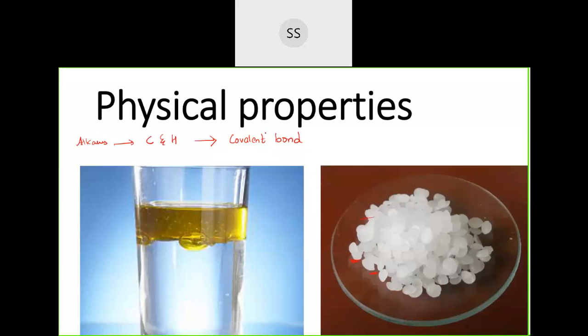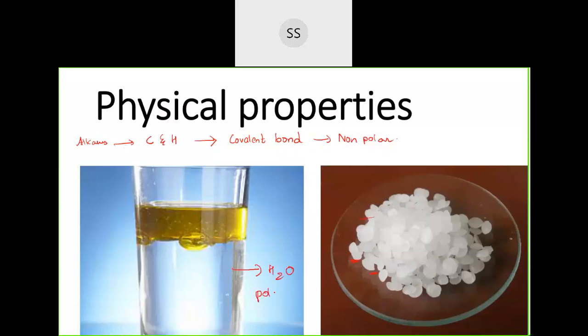So these molecules are not that polar. They are not highly polar, they are non-polar. Alkanes or any hydrocarbon for that matter are usually non-polar in nature. Being non-polar, they will not be soluble in water, because water by nature is polar.